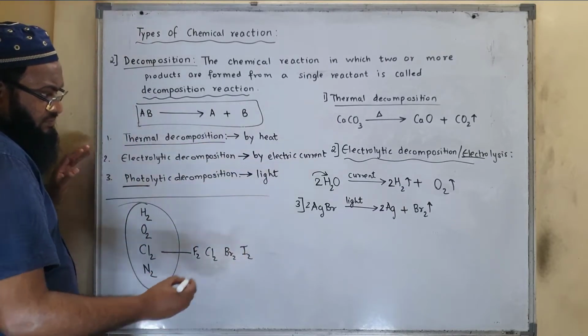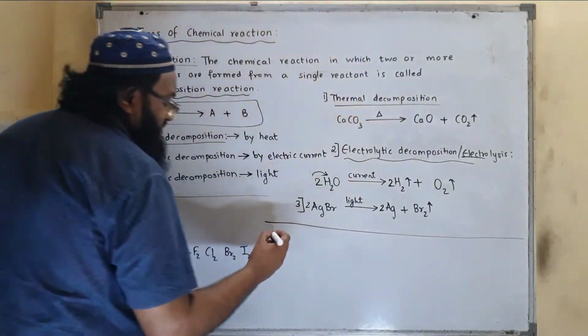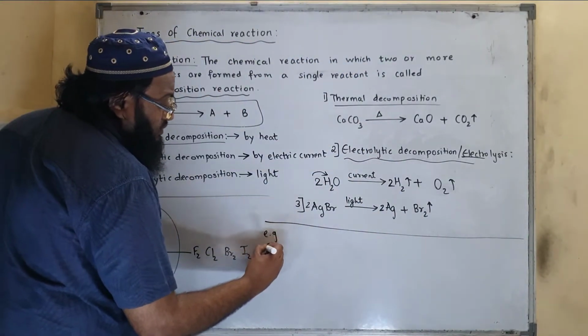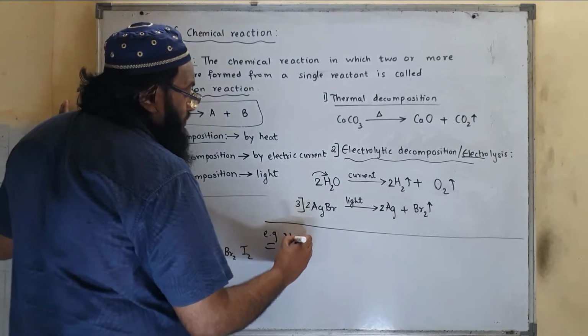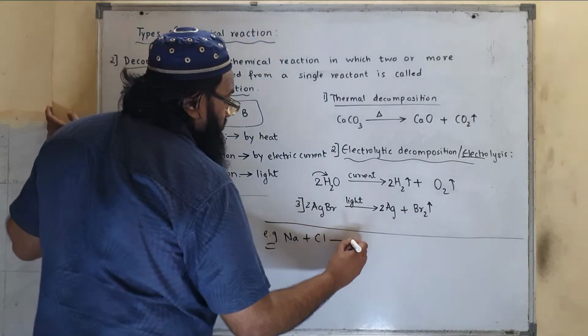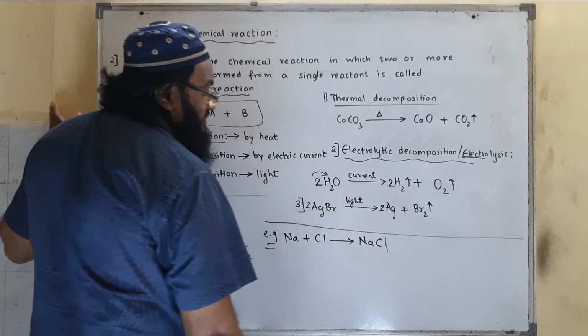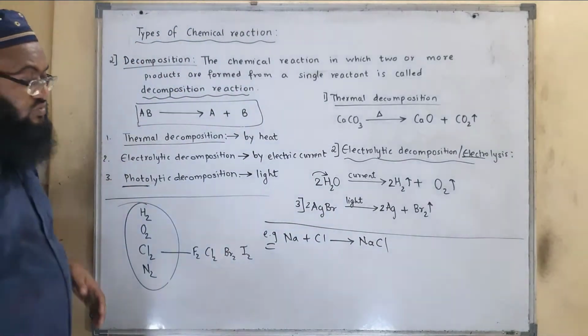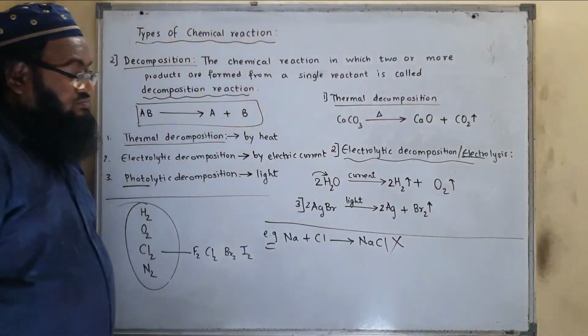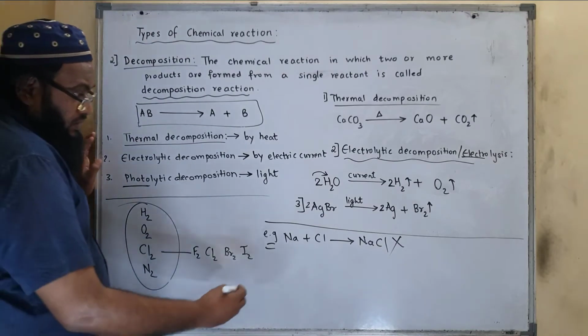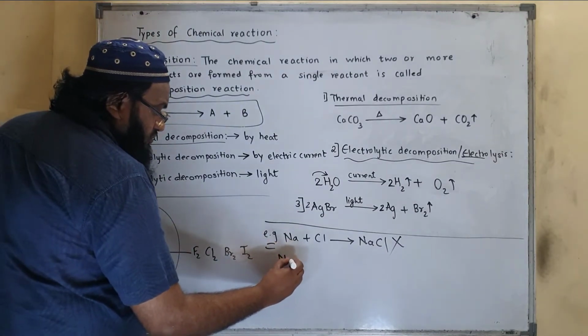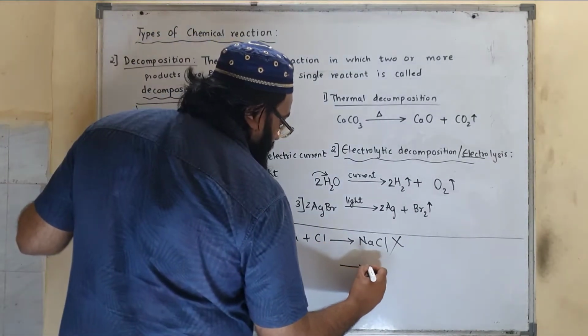Like for example, a simple reaction. If I say what is the reaction for sodium chloride, you will say that sodium plus chlorine will give you sodium chloride. See, this is not the correct reaction. This is totally wrong. Why wrong? Because sodium is monoatomic. Now the product is sodium chloride.